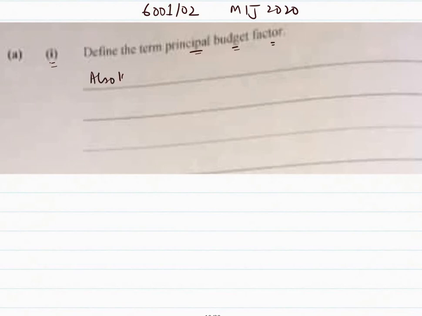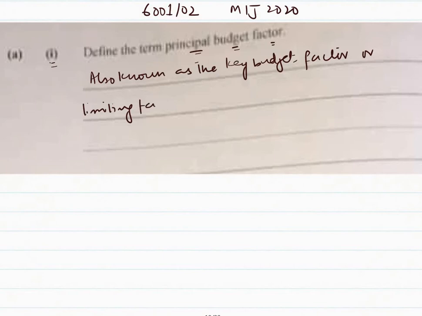So, also known as the key budget factor or the limiting factor. Okay, the limiting factor.